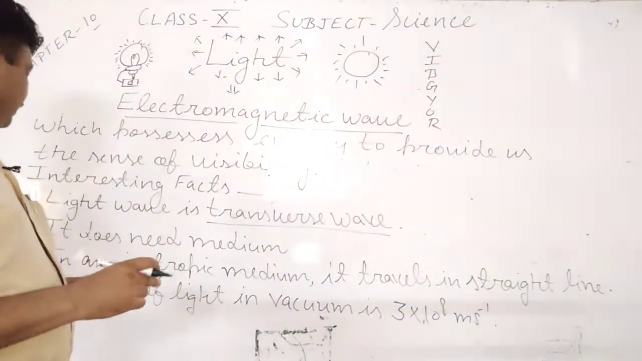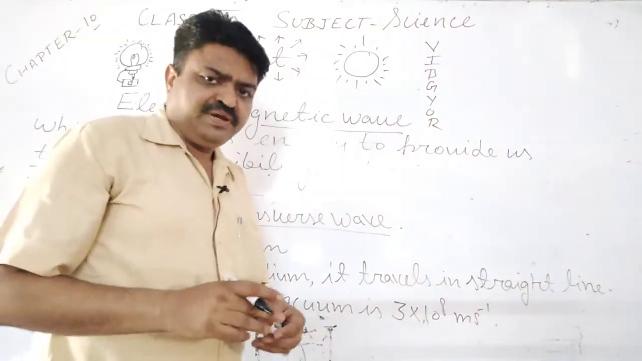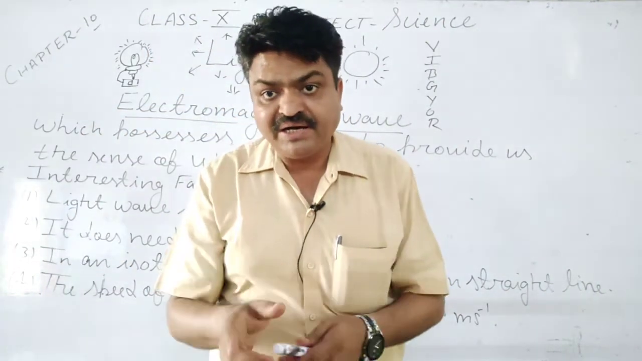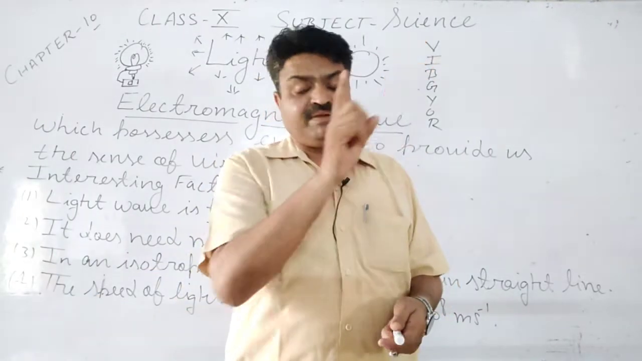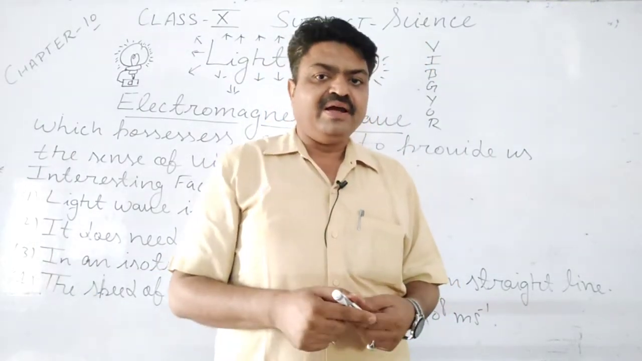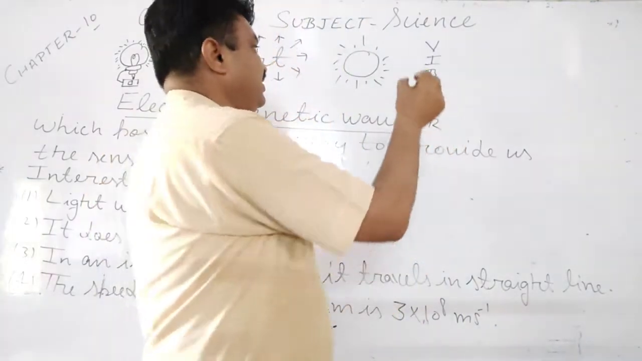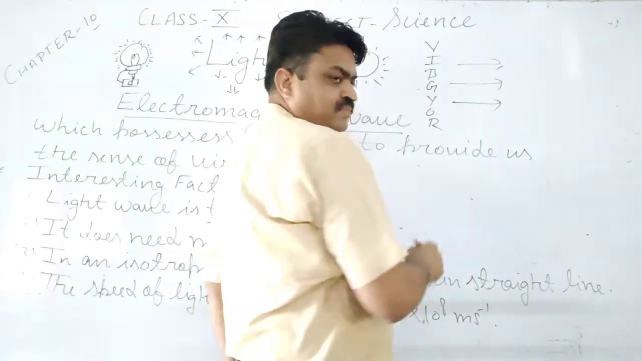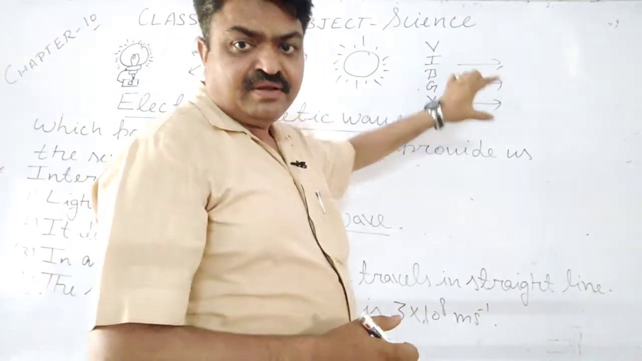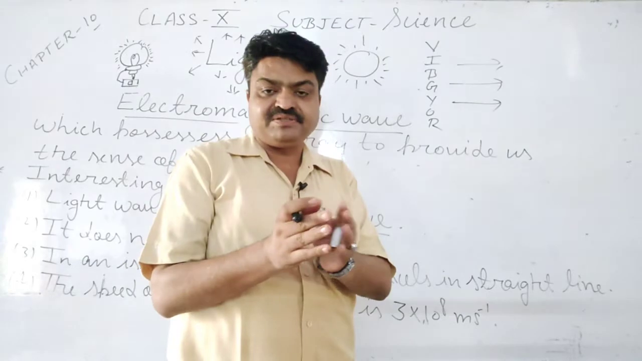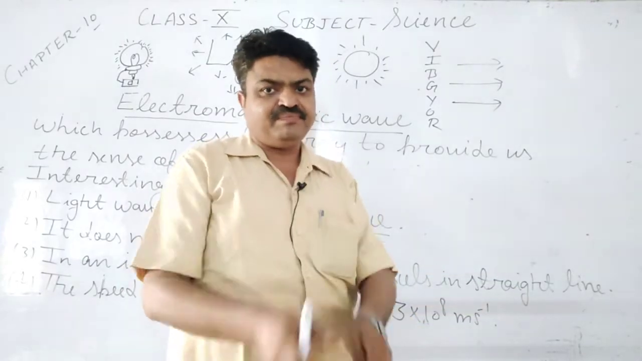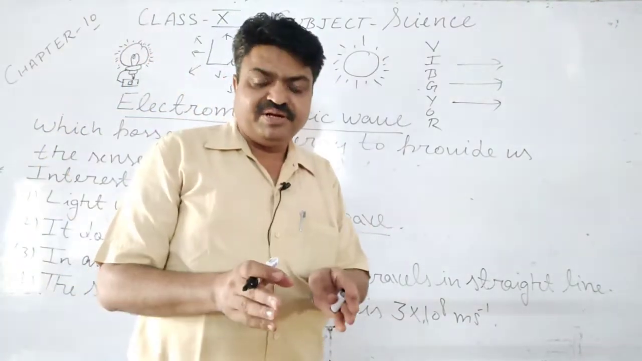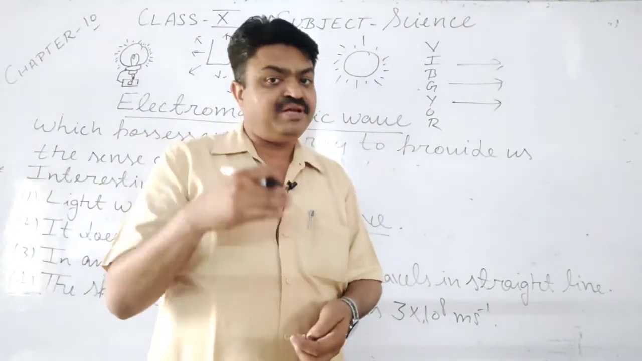Next is, student, in an isotropic medium, means in the same medium, light can pass in a straight line. That straight line we can represent in the form of rays. And this group of rays is known as a beam. Means the group of rays is known as a beam. So light can pass in a straight line if the medium is isotropic, means the medium is the same.